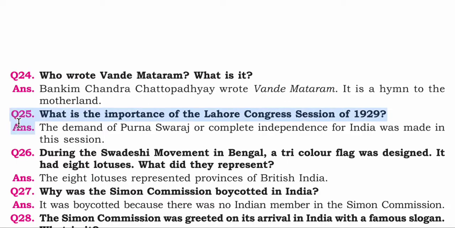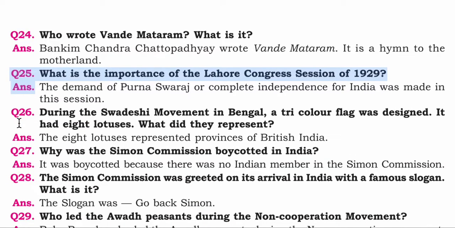Okay. 25th question. What is the importance of the Lahore Congress session of 1929? The answer is the demand of Purna Swaraj or complete independence for India was made in this session. Next question, question number 26.